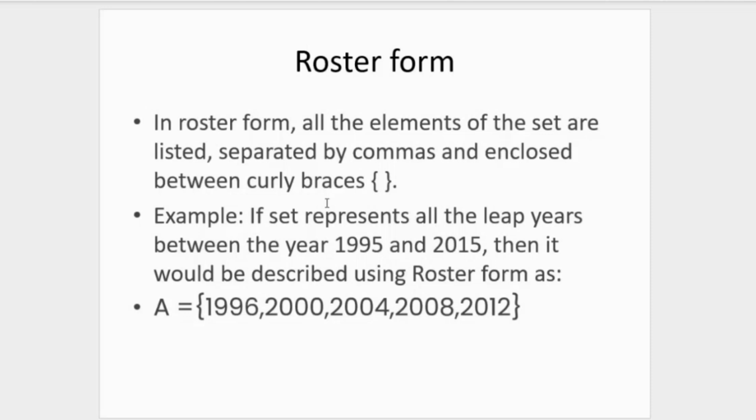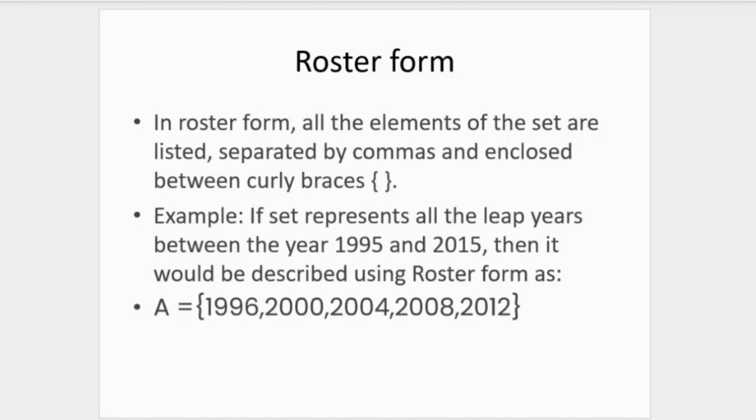And as you can see, there are only 4 of such years. So we represent that set by picking out all the elements. First of all, you have to find the elements of the set and put them in a curly brace. This symbol here is referred to as a curly brace, and then use commas to separate the members of the set. So that's how you form your set, and that's how you represent it in roster form.